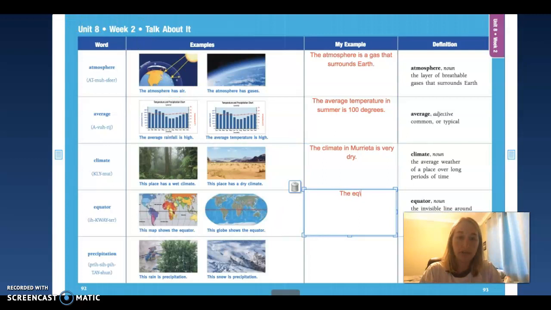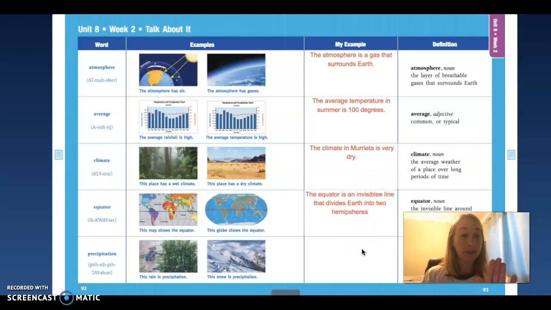The equator is an invisible line that divides Earth into two hemispheres. So it just means it divides Earth right in half, right? It's invisible, we can't really see it, but scientists use it in order to assess how much direct sunlight we are receiving from the sun, whether you're in the northern hemisphere or the southern hemisphere.